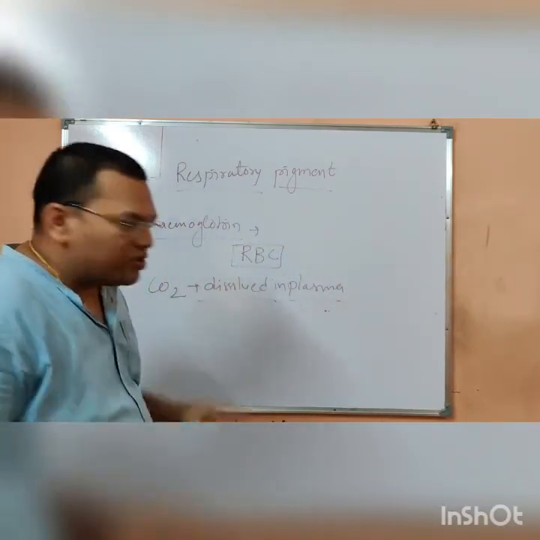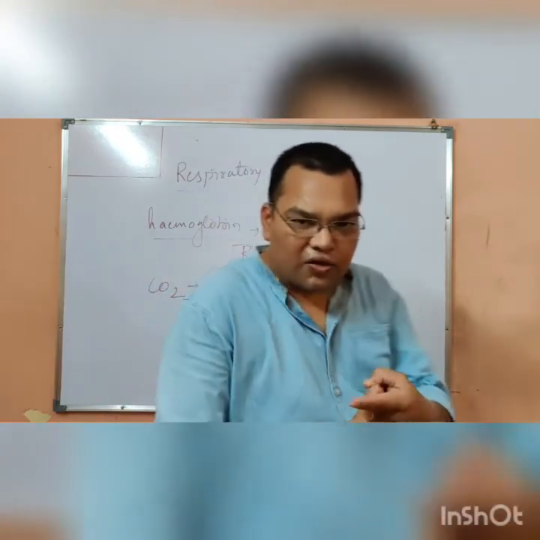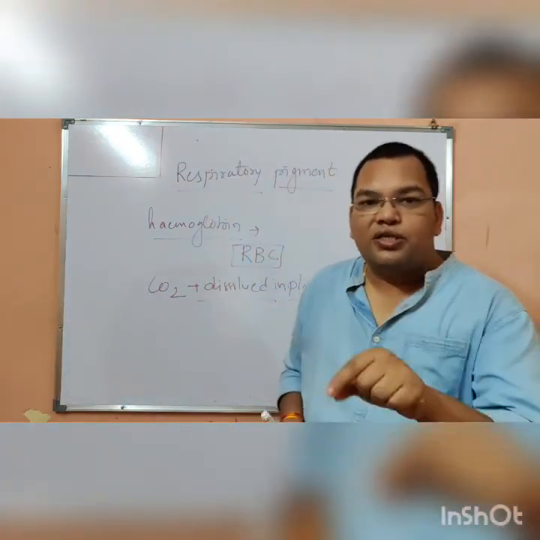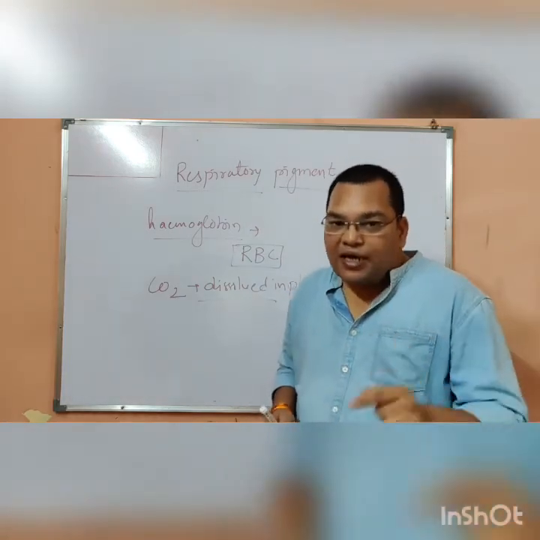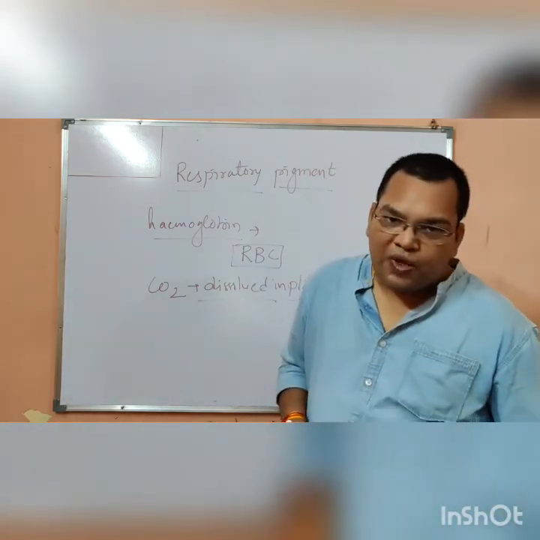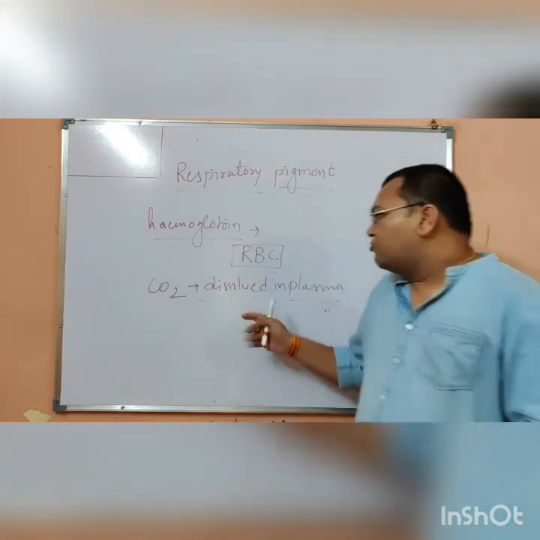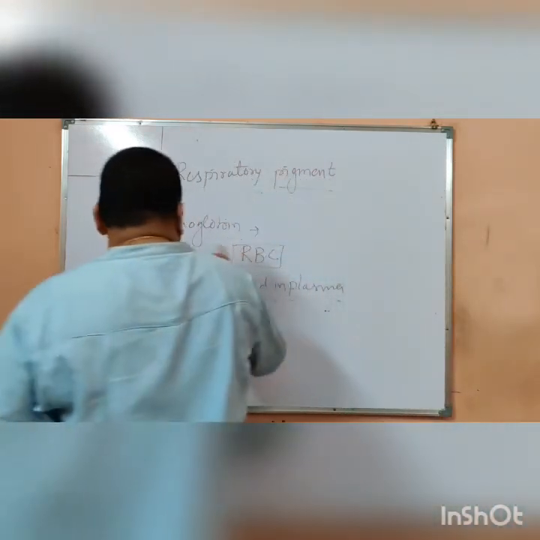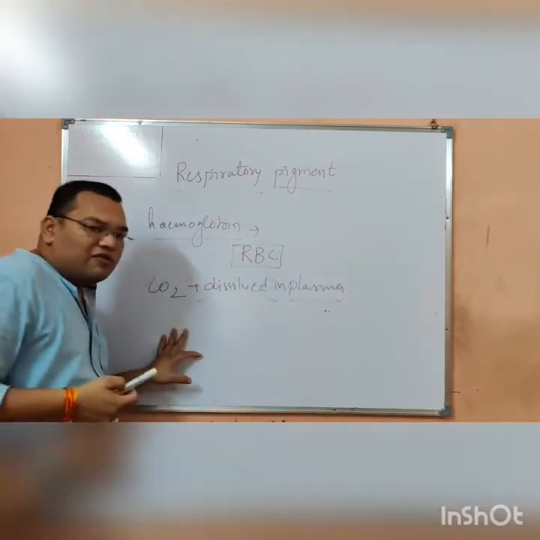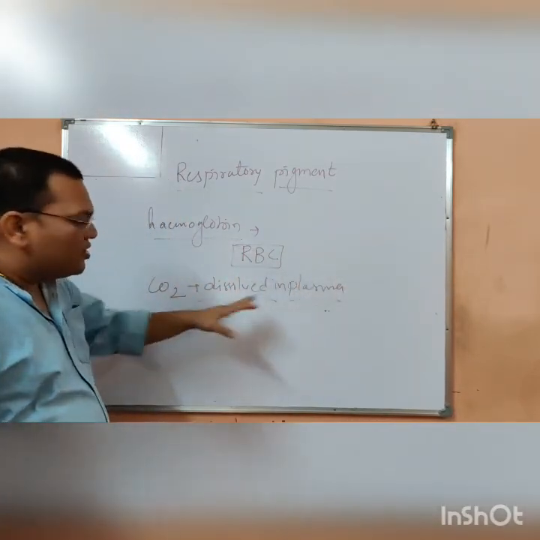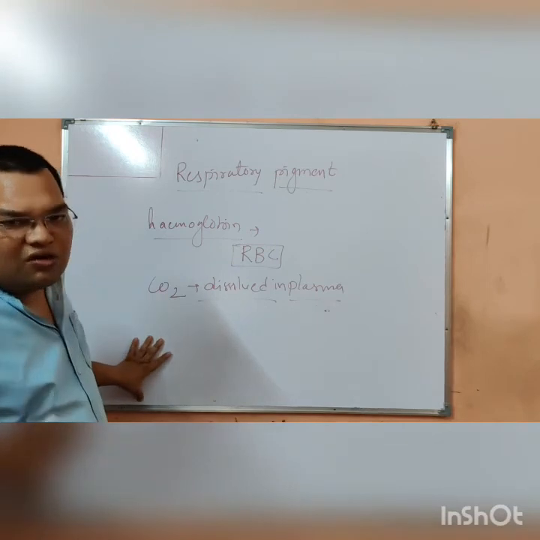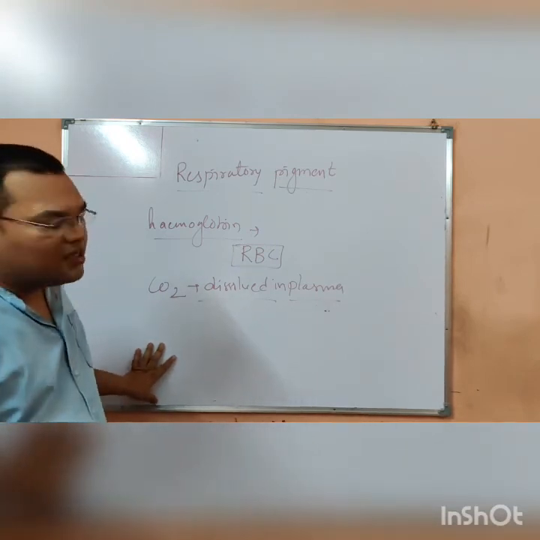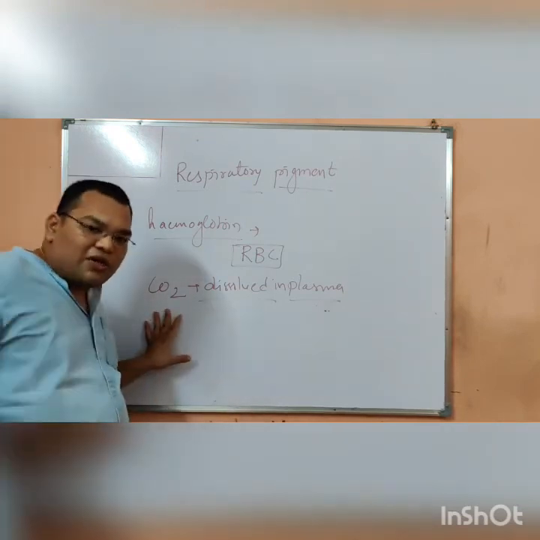So what was the question here? How do the oxygen and CO2 circulate inside our body? In which form? The oxygen binds with the hemoglobin and circulates inside our body. The CO2 is dissolved in the plasma, in the dissolved form, in the form of carbonates and bicarbonates, and circulates inside our body.